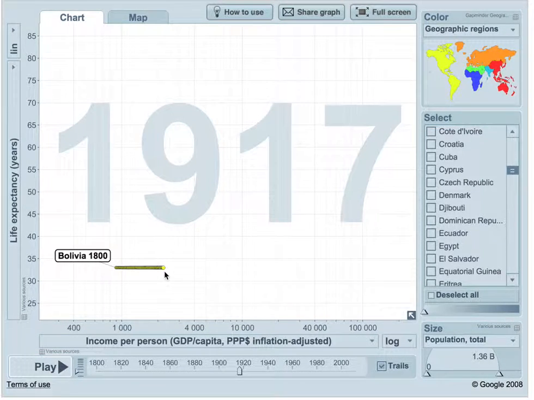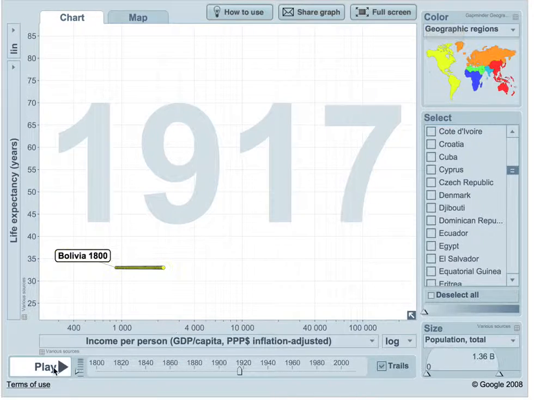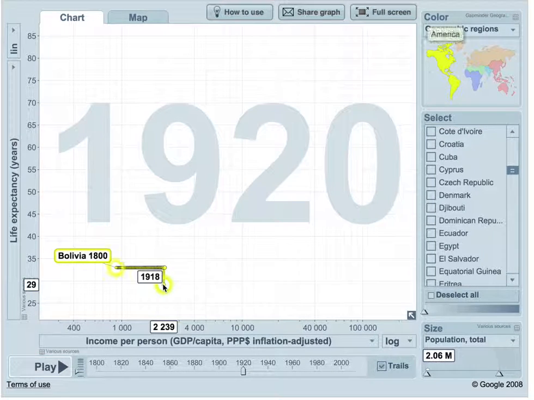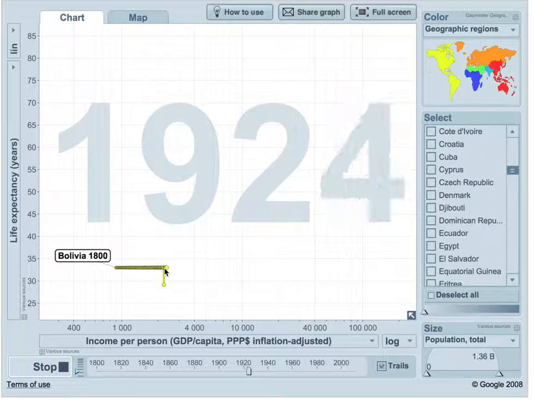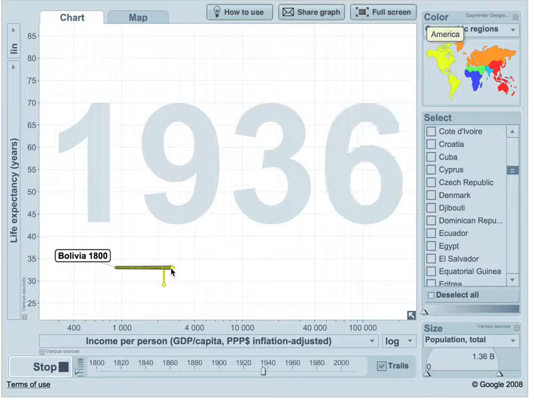However, let's stop right here. In 1917, the income was $2,220 per person. However, a year later, we can see there was a drop in life expectancy to 29 years, which was caused by post-war conditions, plus the Spanish flu, which occurred during World War I and killed a lot of people. However, a year later, it went back on track, and surprisingly, as you can see, the income continued rising.